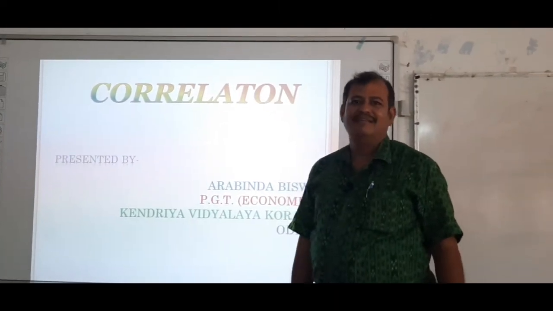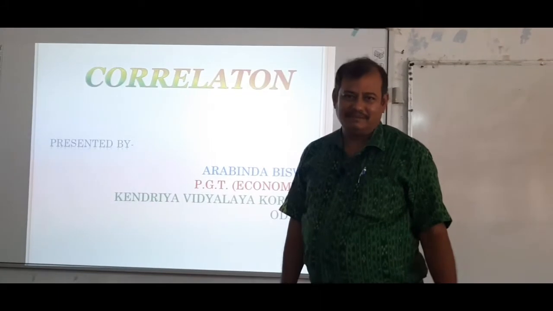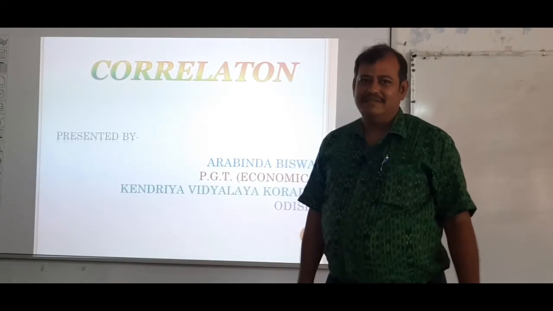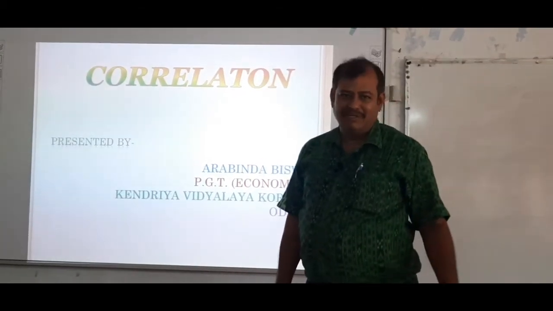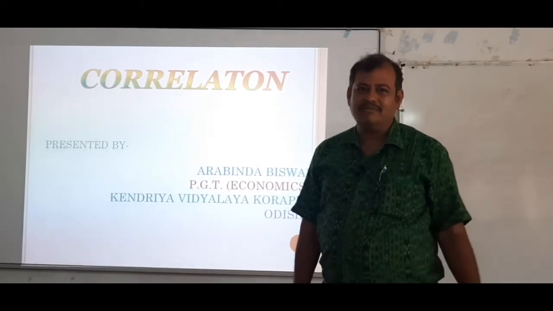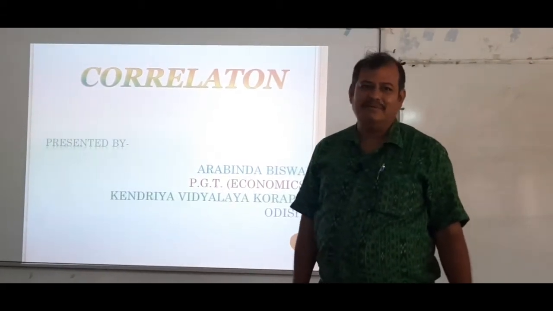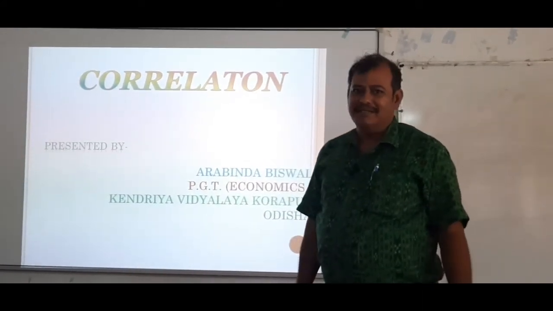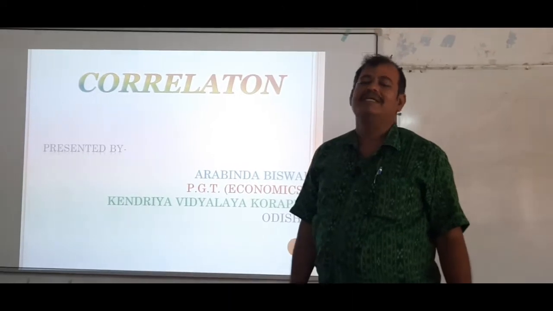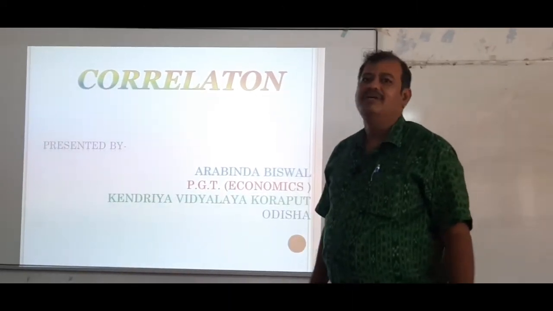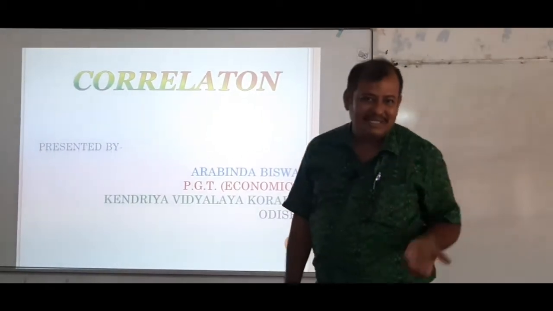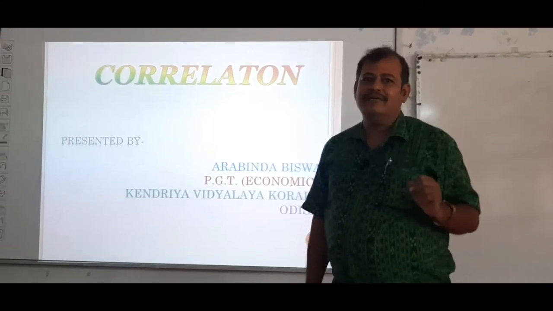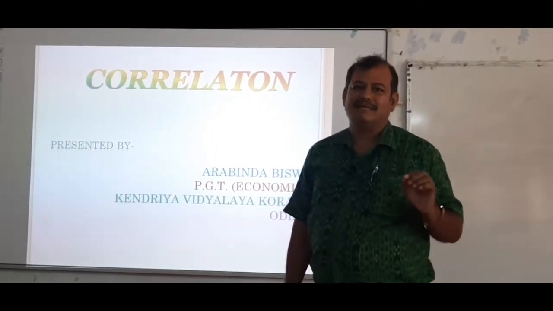As you know friends, in the measures of central tendency and in the measures of dispersion, we have discussed a single variable, univariable. But in the measures of correlation we are going to discuss the relationship between two or more variables. That is why the topic says correlation, means establishing the relationship between two or more variables. In this chapter we will discuss the meaning of correlation, types of correlation, and one of the measures of correlation, that is scatter diagram.